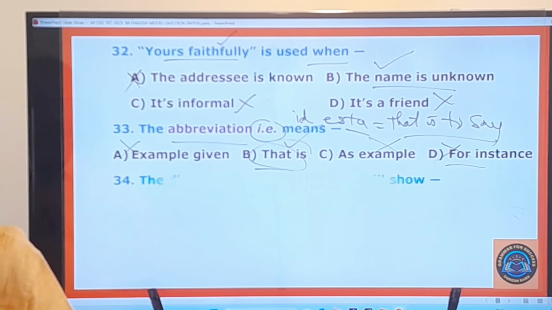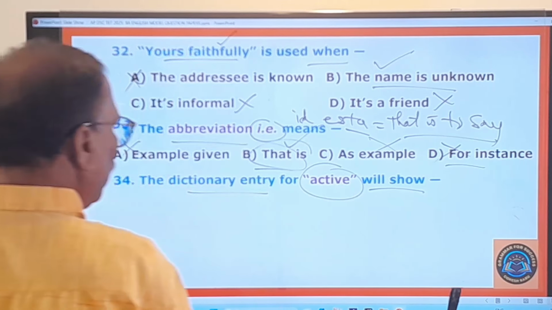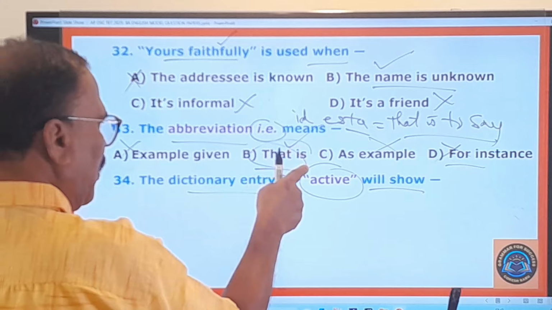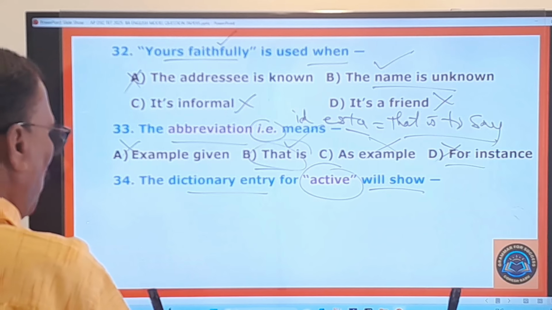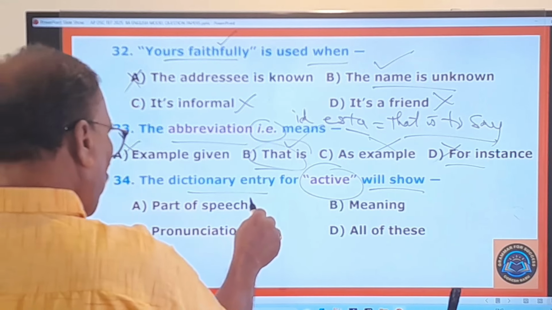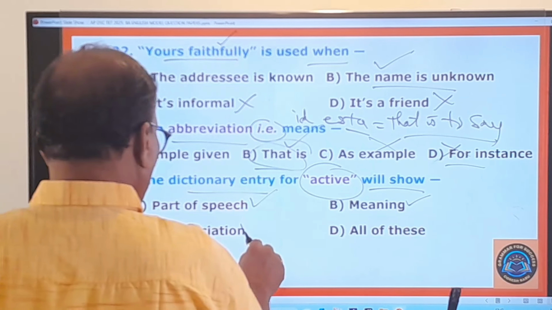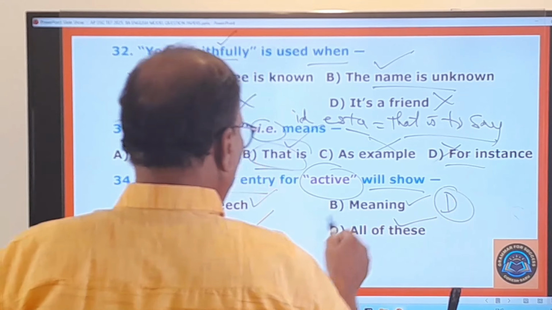You go to the 34th question. The dictionary entry active will show. Suppose you have come across the dictionary entry active. Active is found in the dictionary. So what does it show there? Parts of speech. It will show the part of speech, the meaning, the pronunciation, all these things. Therefore D is going to be your answer.